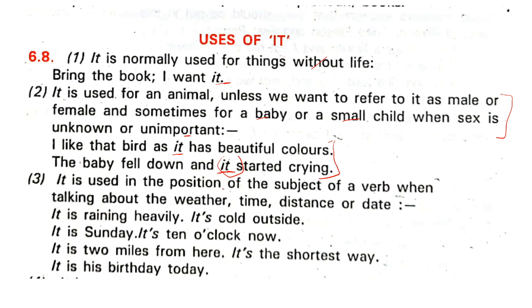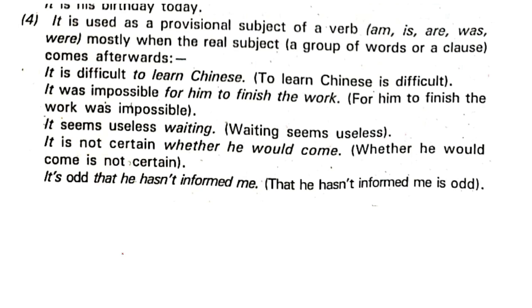Okay. It is used also in the position of the subject of a verb when talking about weather, time, distance, date, etc. It is raining heavily. Okay. It's cold outside. It's Sunday. It's 10 o'clock and it's 2 miles from here. The distance again, and it is his birthday. So these are all referring to the usage of it. Okay, let's go to the next. After this, we'll go to the transformation.